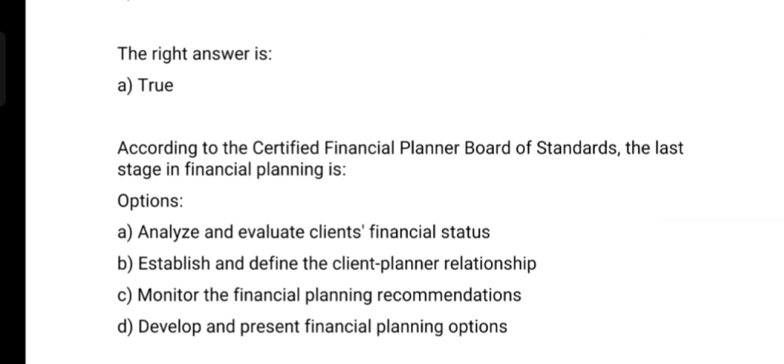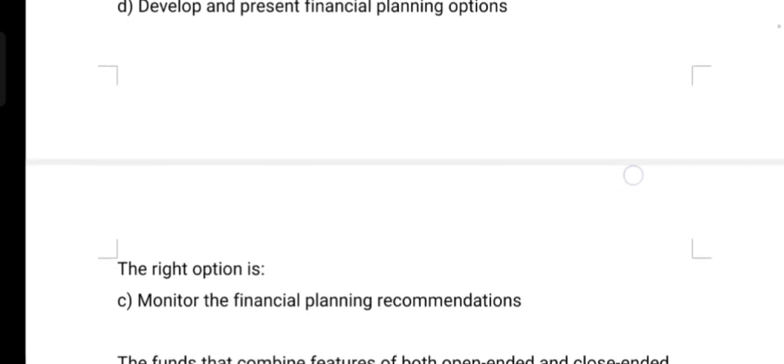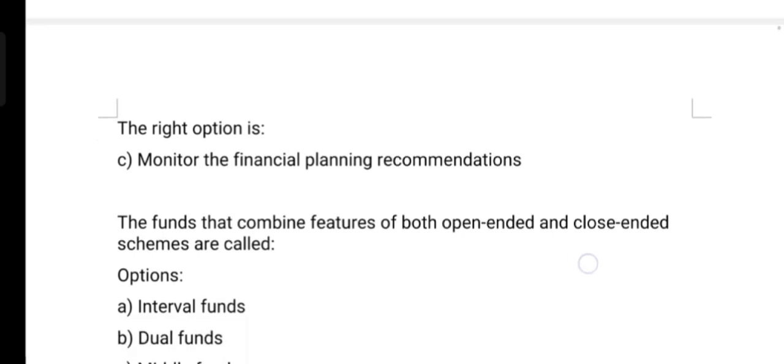According to the Certified Financial Planner Board of Standards, the last stage in financial planning is: Option A, analyze and evaluate client financial status; Option B, establish and define the client-planner relationship; Option C, monitor the financial planning recommendation; Option D, develop and present financial planning options. And the correct option for the answer is C, monitor the financial planning recommendation.